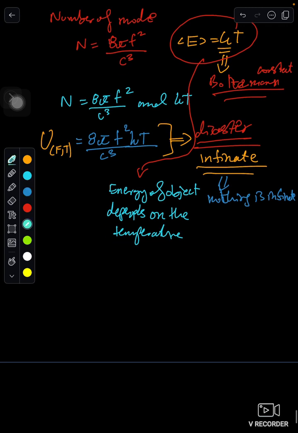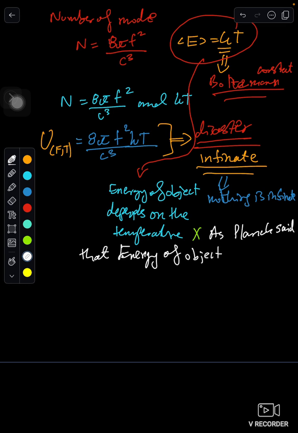But this is wrong, because as Max Planck said, the energy of an object depends on the frequency.